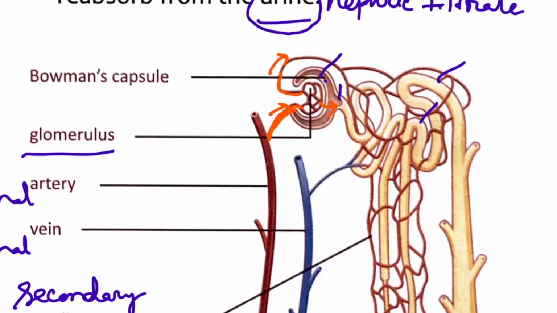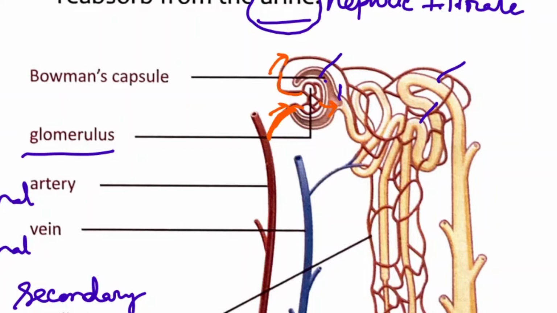So which part of the blood is filtered? The fluid part of the blood, the plasma. So the plasma is filtered. What does the plasma contain? The plasma contains salts, glucose, water and other substances, including some urea and uric acid. Those are filtered into the Bowman's capsule.